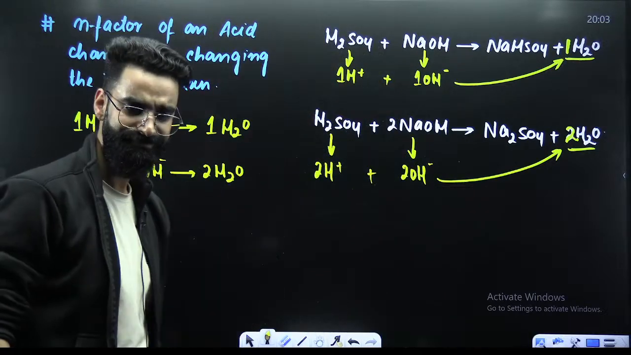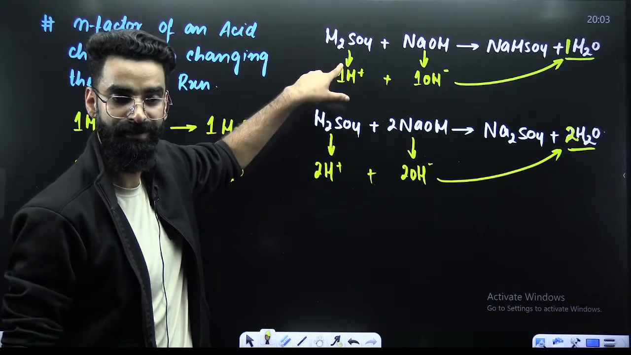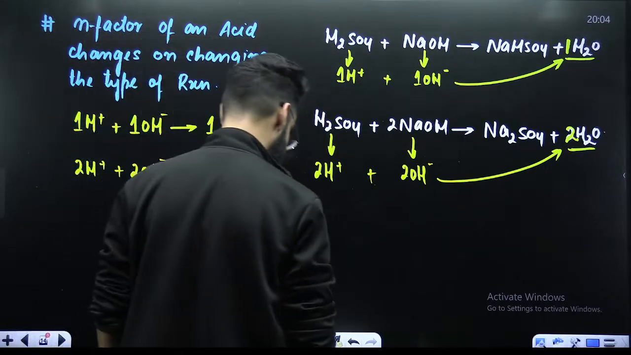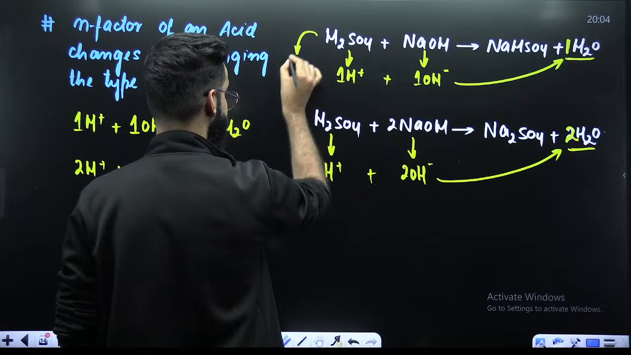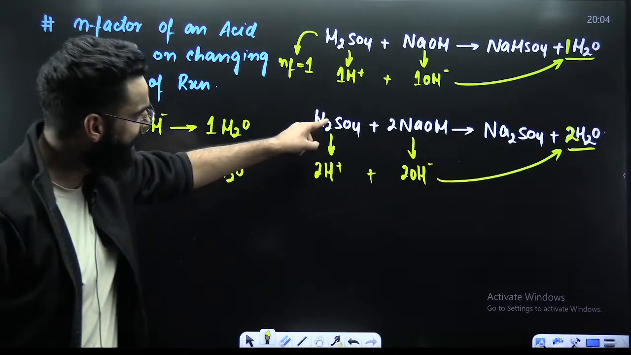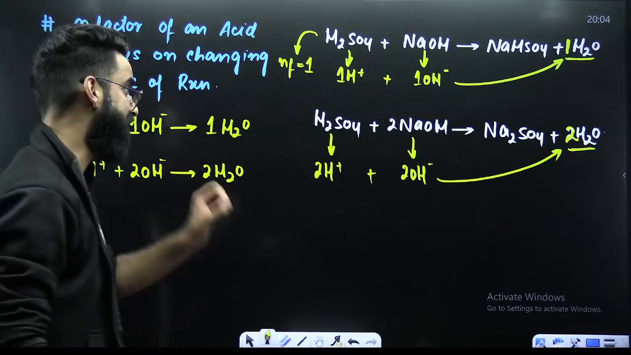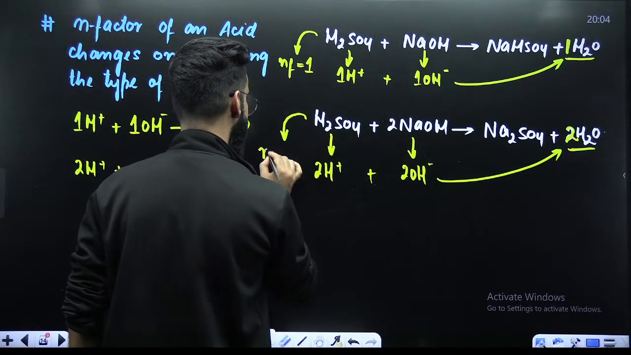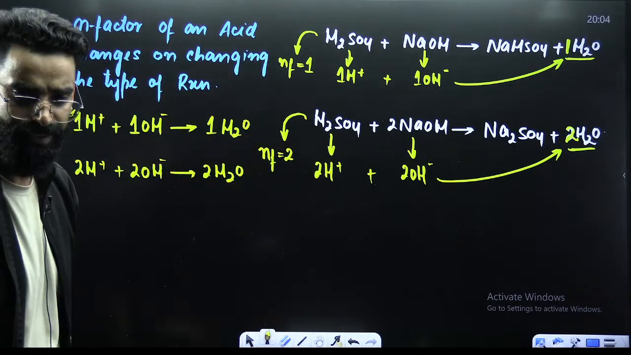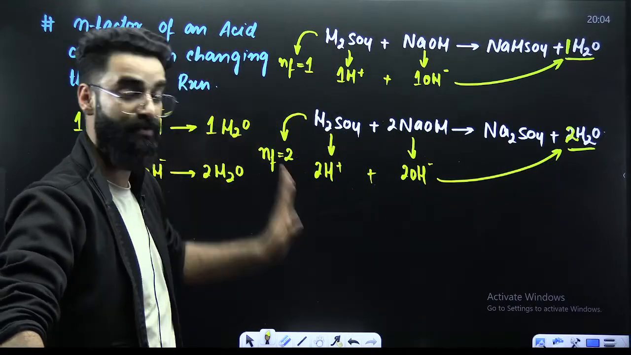Yes? Simple. Now tell me, how many H positives is this acid donating here? It is donating one H positive. The number of H positives an acid donates defines its basicity. And whatever the basicity of the acid is, that's what you call the N factor of the acid. So N factor of H2SO4 in this reaction is 1. How many H positives is this acid donating over here? 2 H positives. So in the first reaction, N factor of H2SO4 is 1. In the second reaction, N factor of H2SO4 is 2.